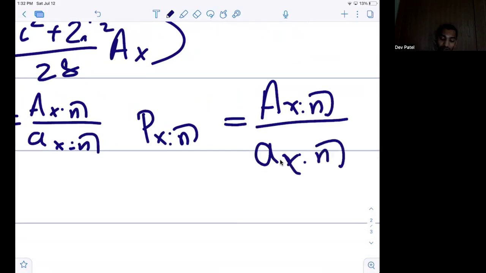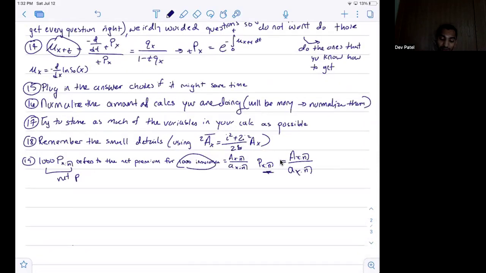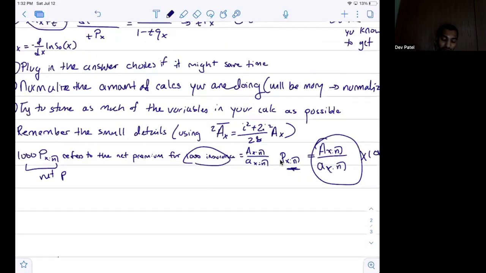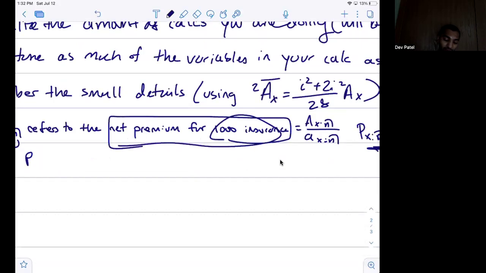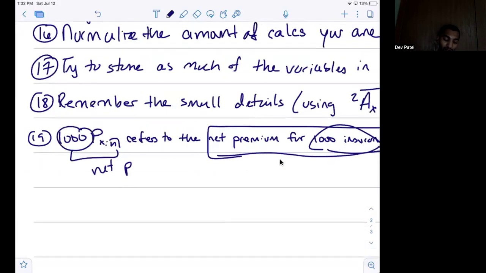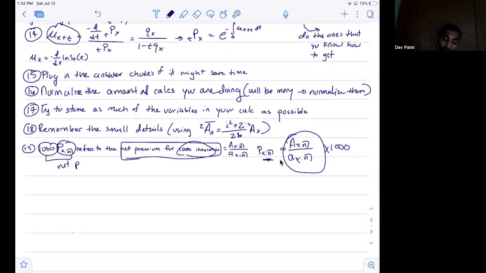This is referring to the ratio of the insurance and the annuity. If you multiply that by 1,000, or whatever the insurance amount is, that gives you the net premium for that insurance. And so the entire expression, the 1,000 P_{x:n}, refers to the net premium for the 1,000 insurance.